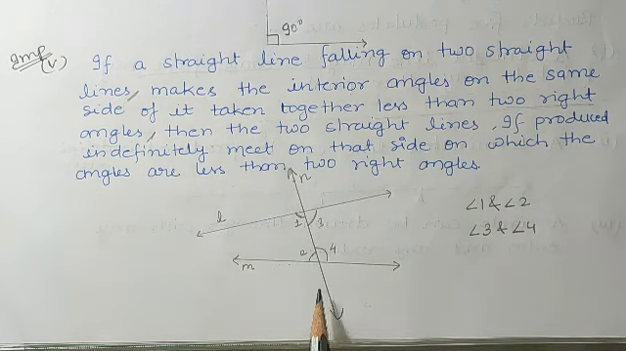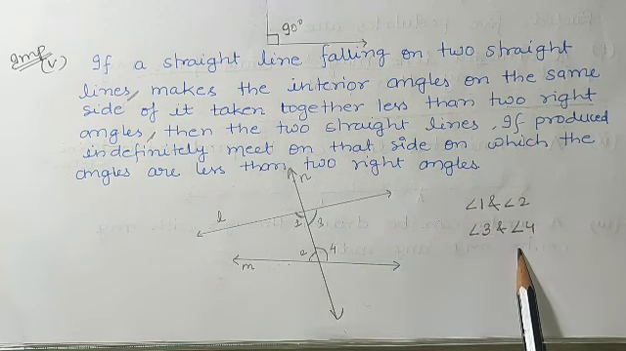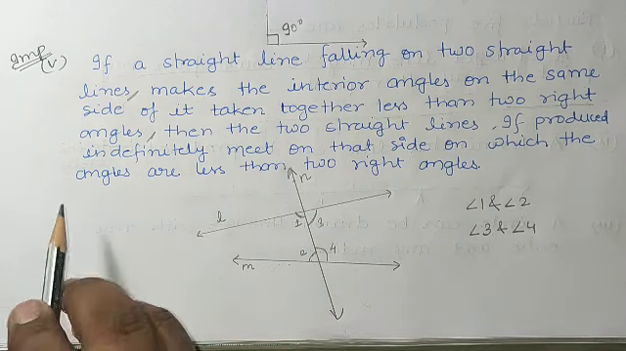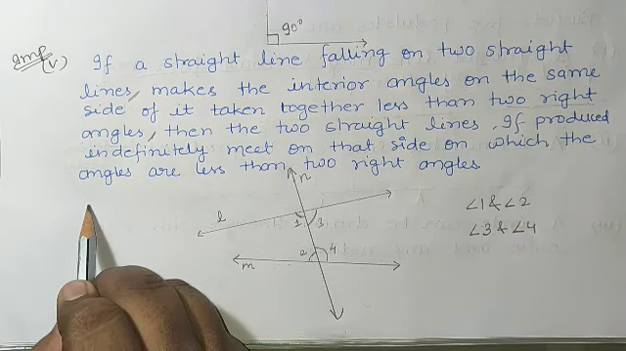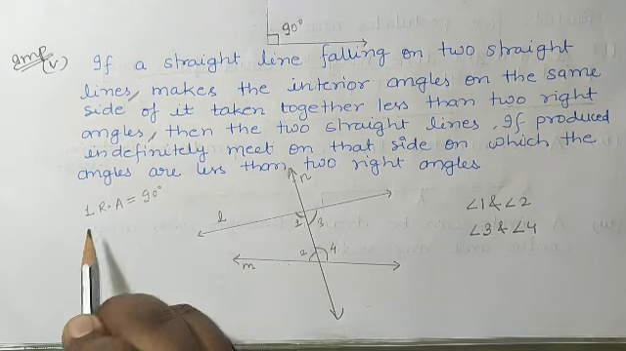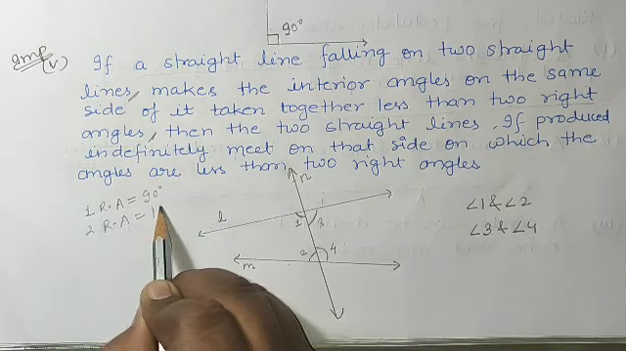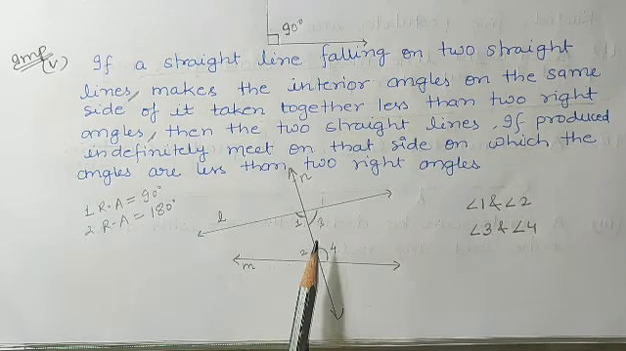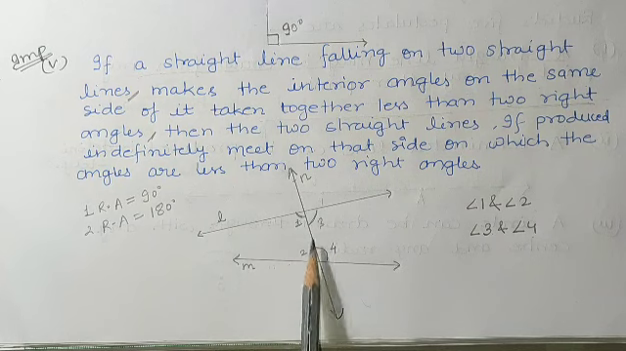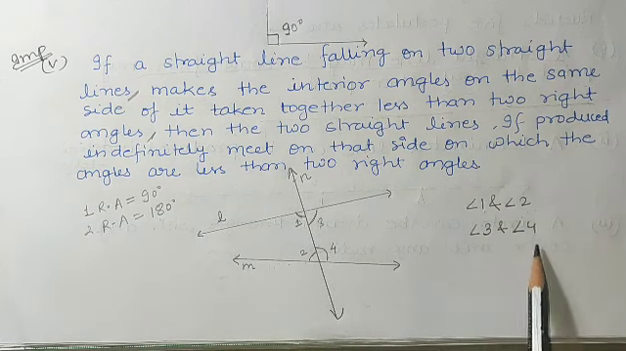Here you have to understand the sum of which pair is less than two right angles. One right angle is equal to 90 degree, so two right angles means 2 into 90, that is 180 degree. So the sum of which pair is possibly less than 180 degree, either 1 and 2 or 3 and 4?